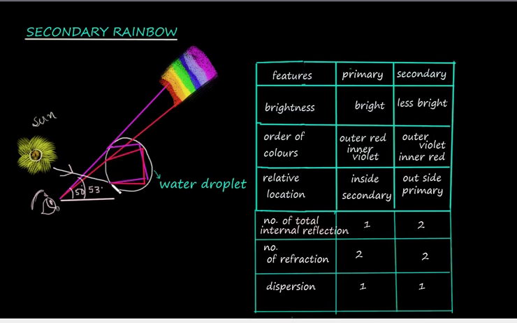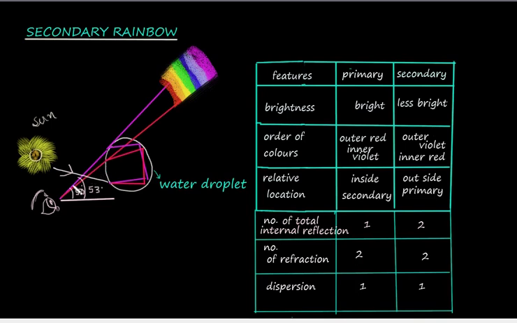So, dispersion has occurred at this point. Refraction also has occurred at this point. Total internal reflection takes place here. Total internal reflection takes place at this point also, and then it reaches this point. All the colors get totally reflected in this way, and then it emerges out.